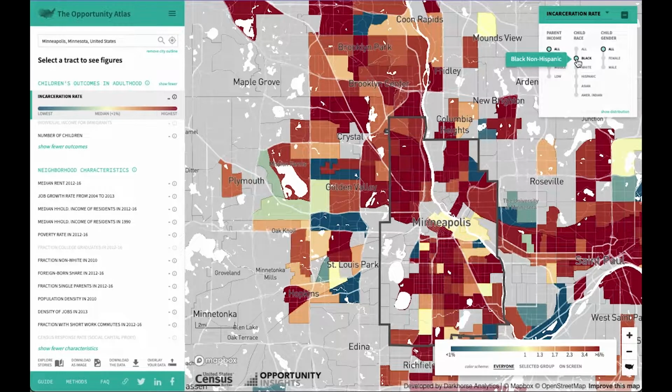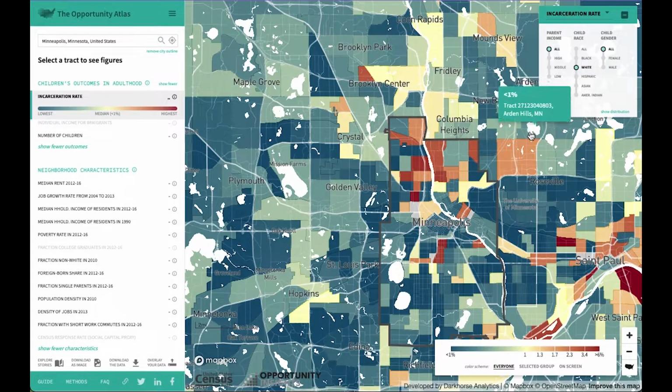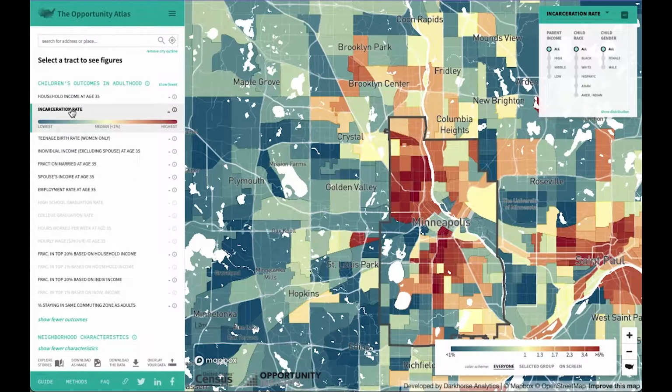Based on our previous exploration of census and ACS data, it is clear that Black people are incarcerated at a higher rate than white people, and less white areas are more heavily policed than more white areas in Minneapolis. Some of the structures upholding this systemic inequality may be identified using the Opportunity Atlas. Specifically, we will compare historically redlined areas with those areas experiencing high incarceration rates in Minneapolis today.